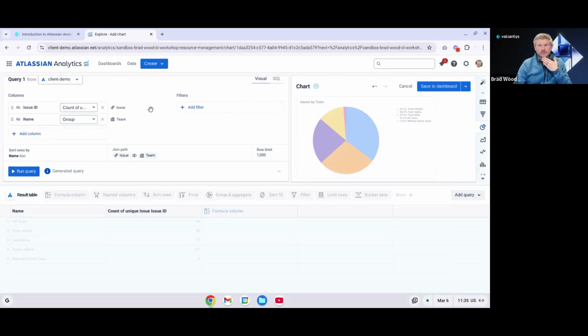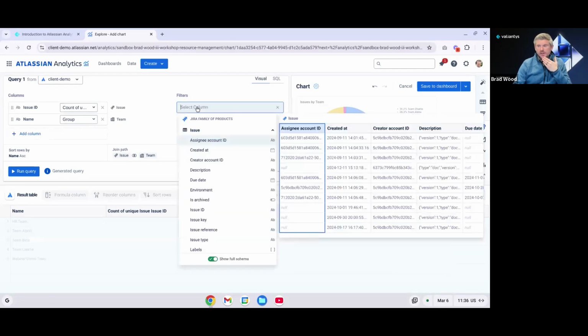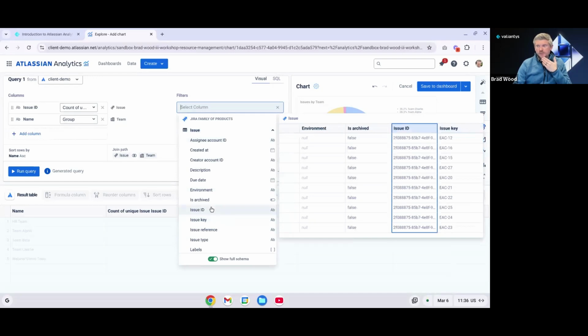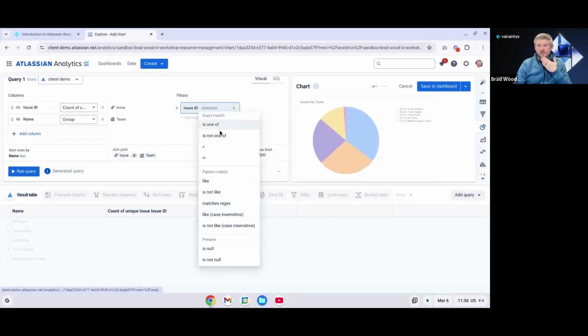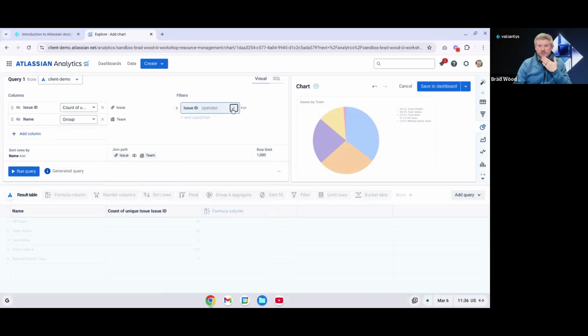We can do that. And then to filter your data, you can click add filter, and then we would select a field to filter. So we could say issue ID is one of, is not one of, etc., and add some filtering options here. So you do have the ability to reduce the scope of the data that you're pulling into your chart to only be the information that you need and not be too much noise for your chart.